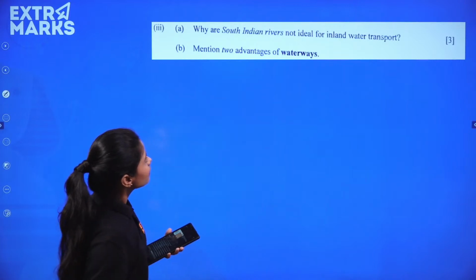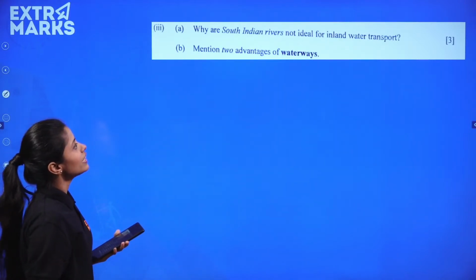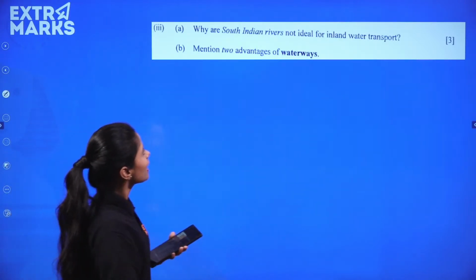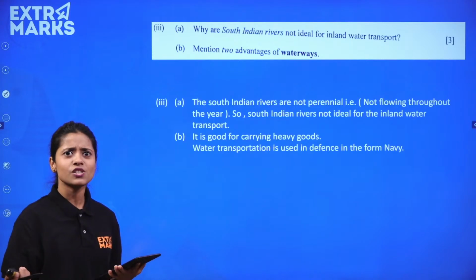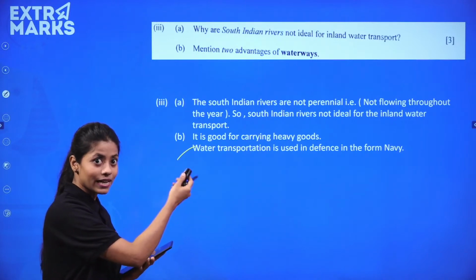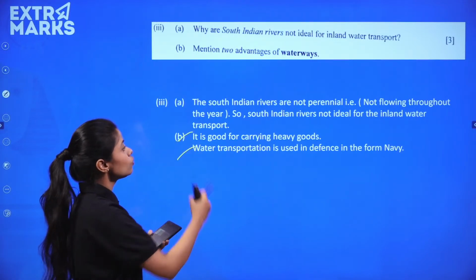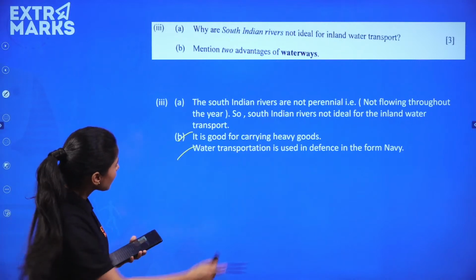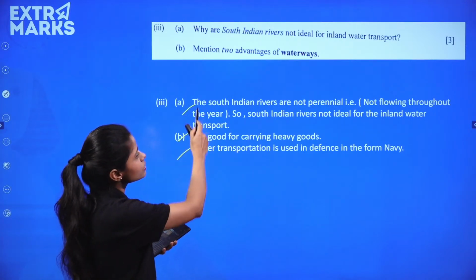Why are South Indian rivers not ideal for inland water transport? Mention two advantages of waterways. Two advantages of waterway, again very easy. Used in defense, it's an advantage, right? And it is good for carrying heavy goods. And for the first one, South Indian rivers are not perennial.